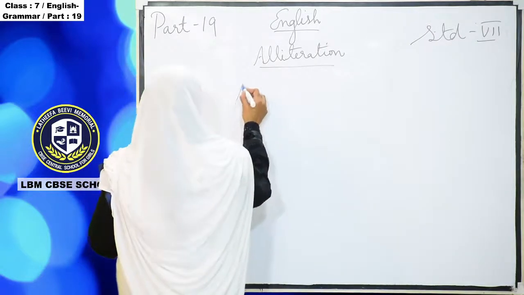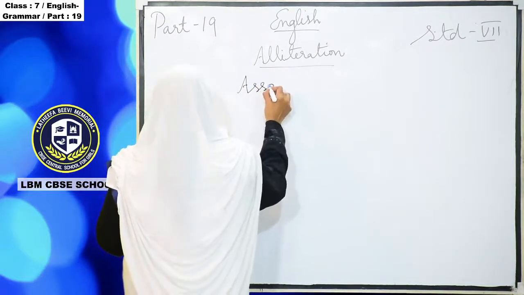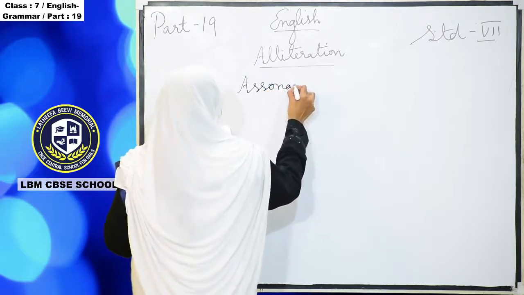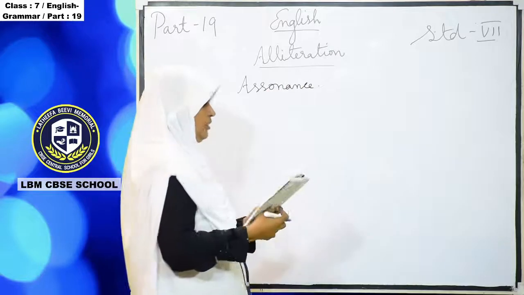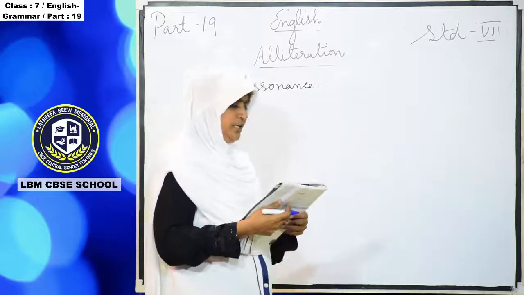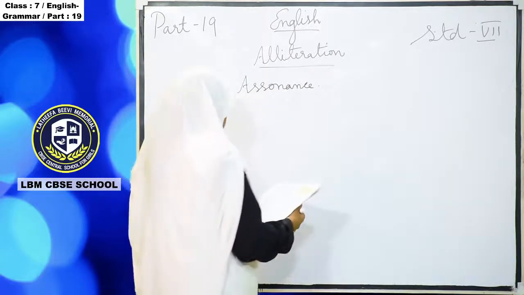What is that? Assonance. Now we are going to see some examples.